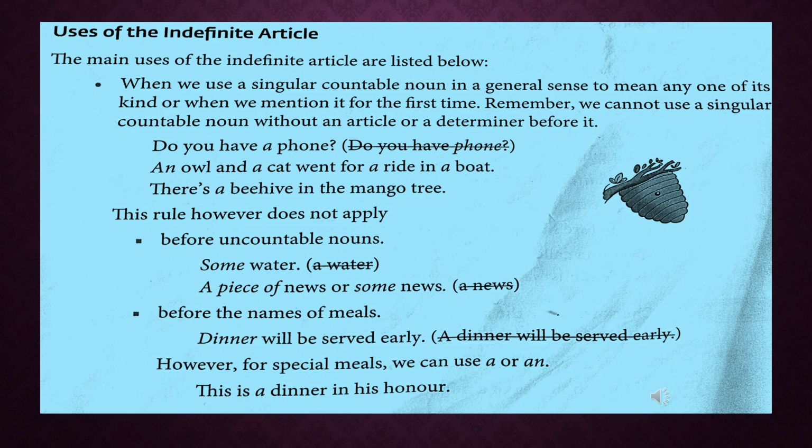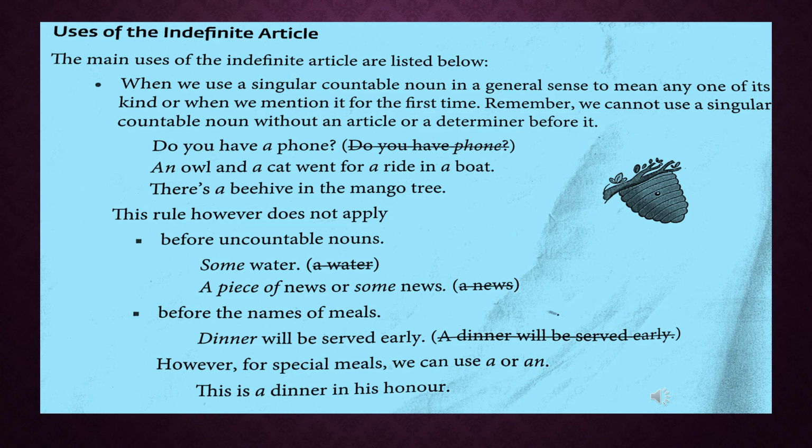Uses of the indefinite article. The main uses of the indefinite article are listed below. First, when we use a singular countable noun in a general sense to mean any one of its kind, or when we mention it for the first time. Remember, we cannot use a singular countable noun without an article or a determiner before it.